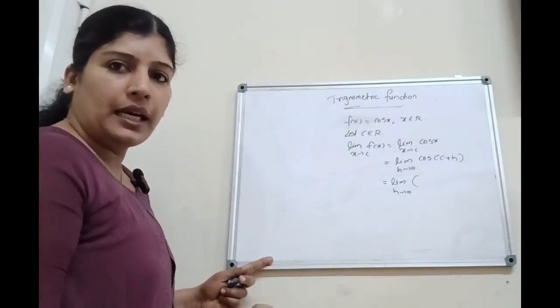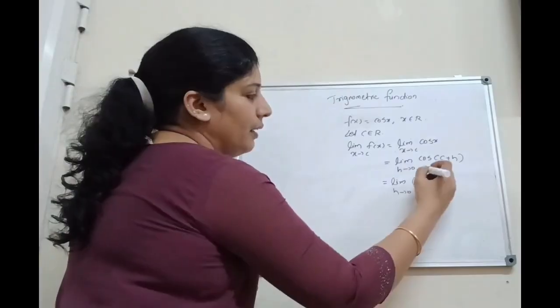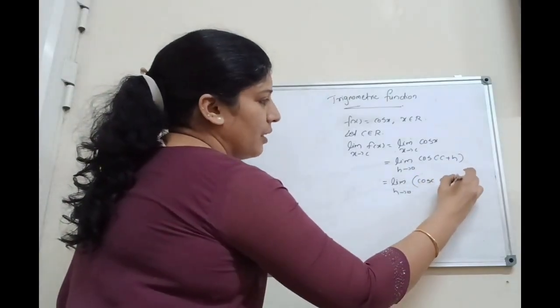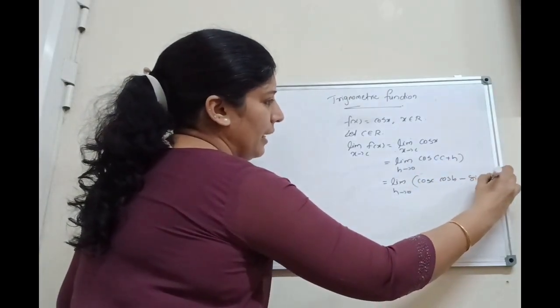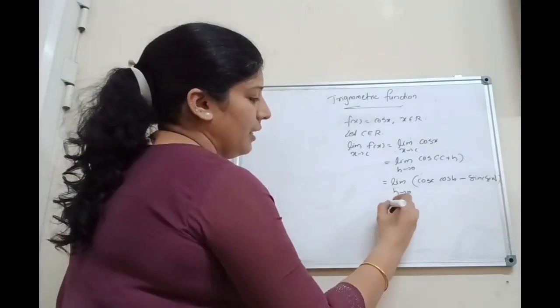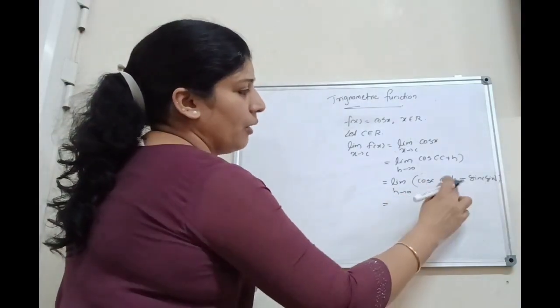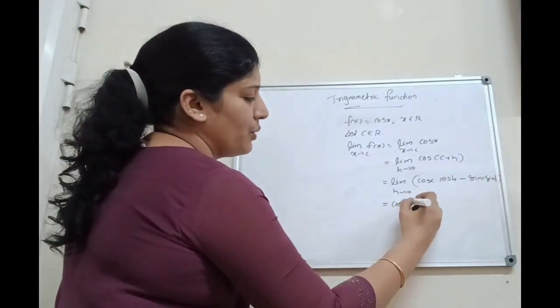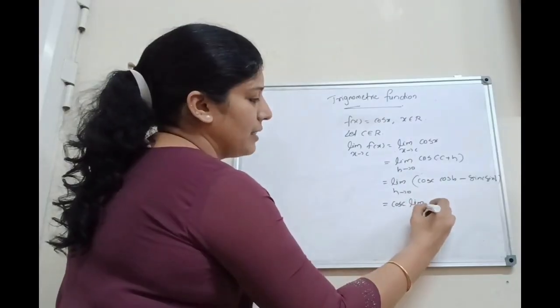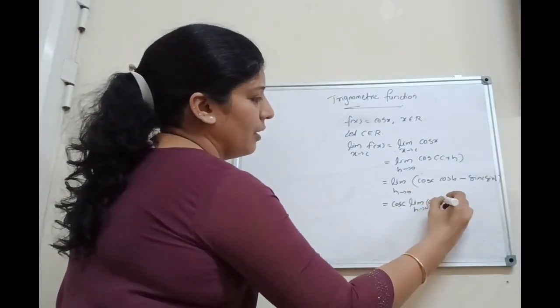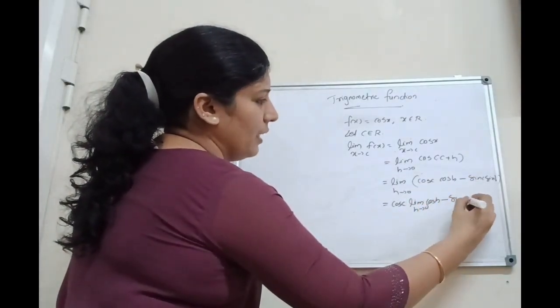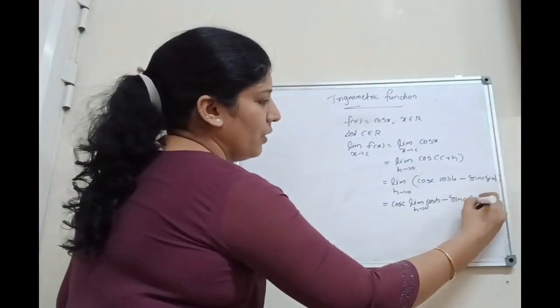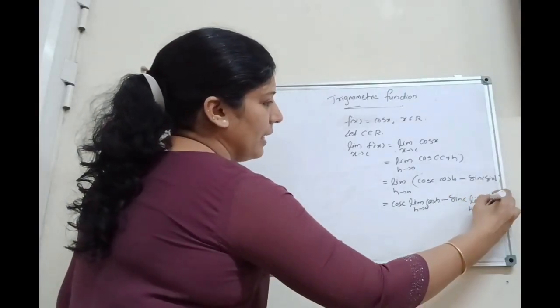cos a cos b minus sin a sin b. Then substituting here, that is cos c cos h minus sin c sin h. That is equal to, now here first term cos c cos h. Here cos c is constant, then take it outside: cos c into limit h tends to 0 cos h, minus second term sin c is constant, then take it outside: sin c into limit h tends to 0 sin h.